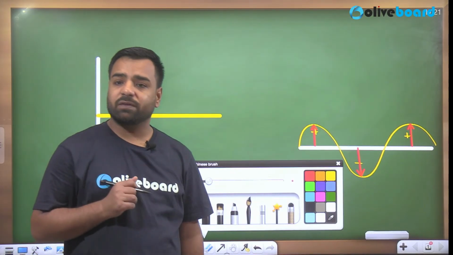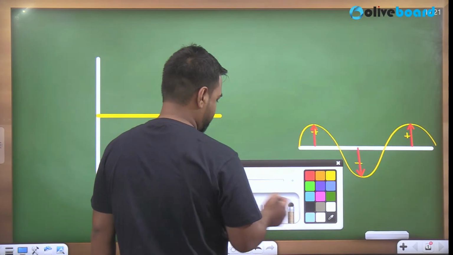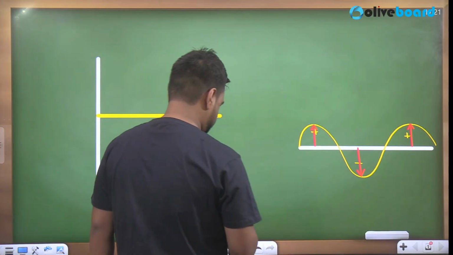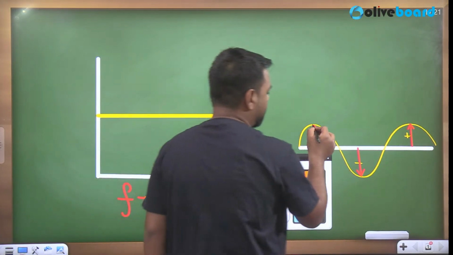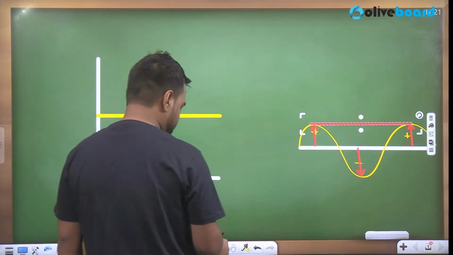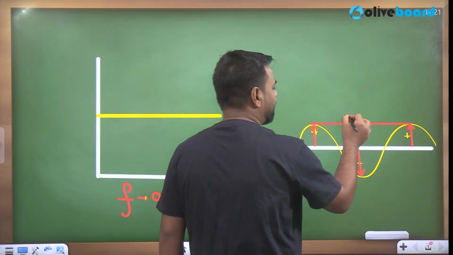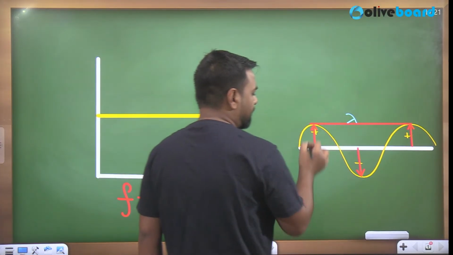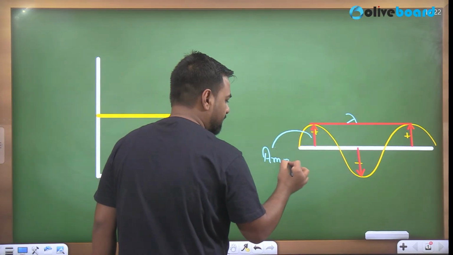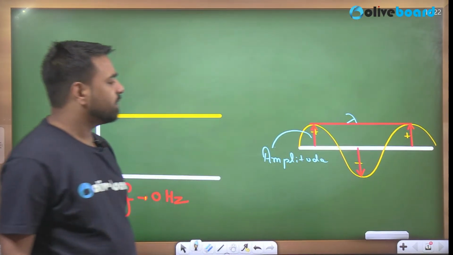Now, what about wavelength? If someone asks you about the wavelength, the distance between two crests or two troughs is known as wavelength, which is represented by lambda. And this was amplitude. Okay, so we have understood the amplitude also and wavelength also.